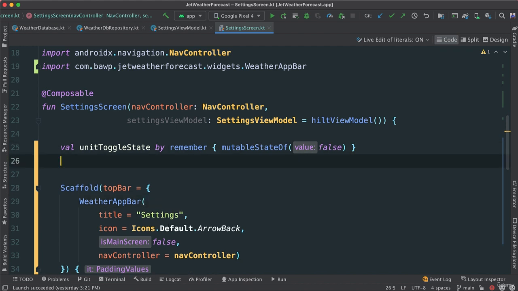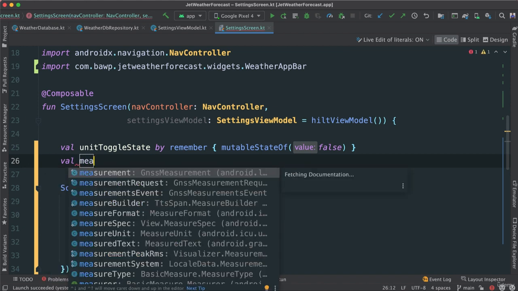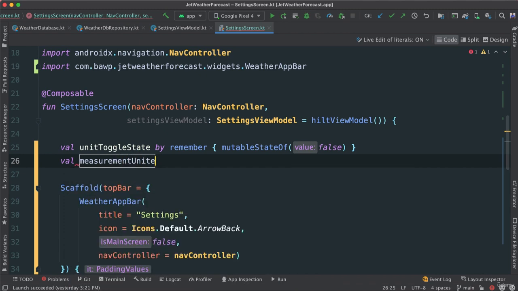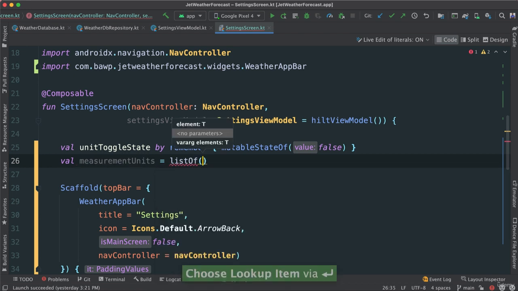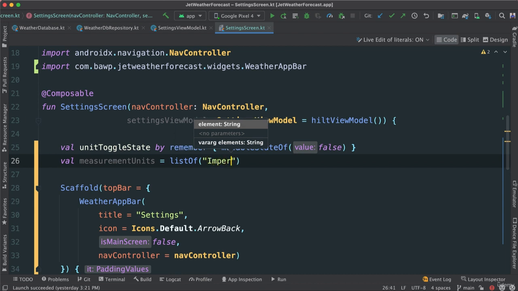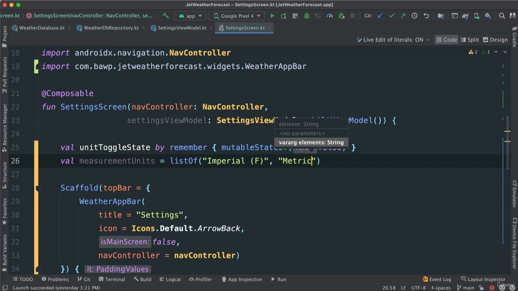And then here I'm going to create a list of two strings called val measurement units, list of. First of all, it's going to be imperial, put F like this to signify Fahrenheit, and metric, C for Celsius.